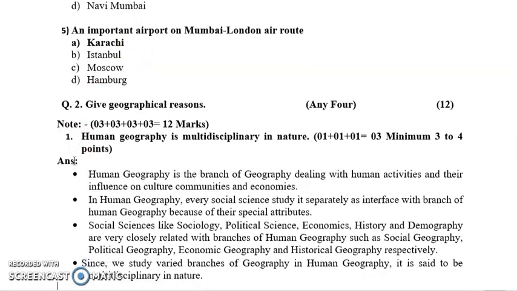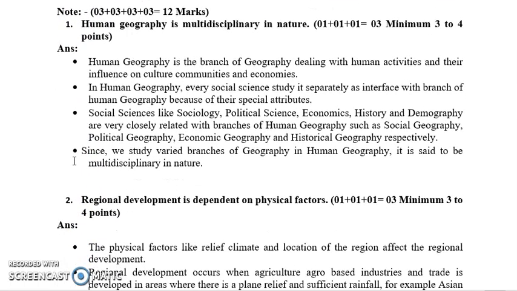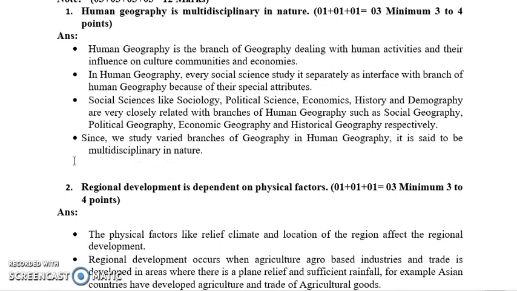Next, give geographical reasons. The first geographical reason: human geography is multidisciplinary in nature. Minimum 3 or 4 points you need to write in such type of answers to gain full marks. Basically human geography deals with all the human activities, like the density of population, the sex ratio, then demographic dividend and all those things. We just require to understand the human correlation, population and composition. So it influences the culture and economy level of a country.